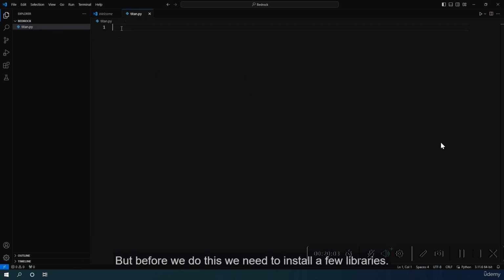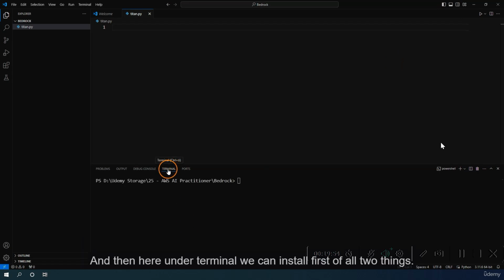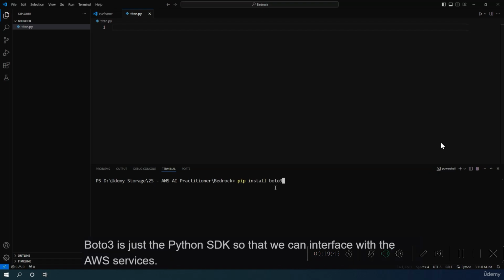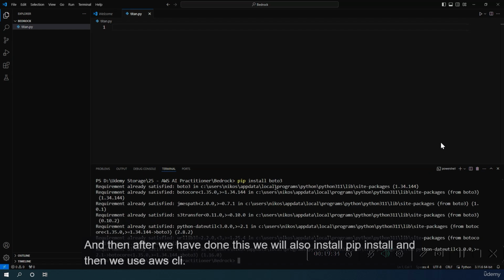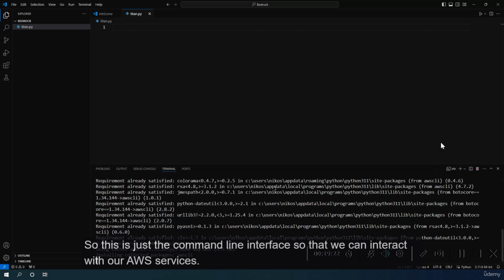But before we do this, we need to install a few libraries. So first of all, to be able to do this, we can also toggle the panel down here, and then here under terminal, we can install first of all two things. So we can do this by using pip install, and then we want to install Boto3. Boto3 is just the Python SDK so that we can interface with the AWS services. And then after we have done this, we will also install, with pip install, the AWS CLI. So this is just the command line interface so that we can interact with our AWS services.